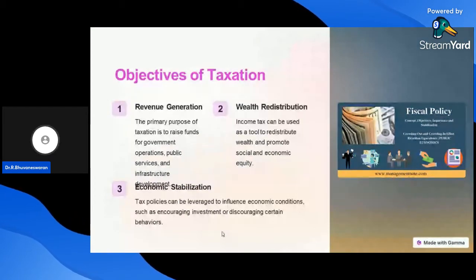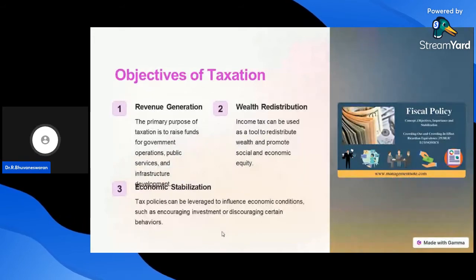First one, revenue generation. The primary purpose of taxation is to raise funds for government operations, public services, and infrastructure development. It is one of the objectives of taxation.